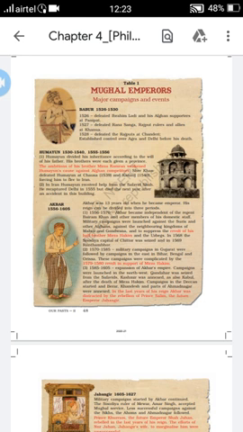In the first part of his life he struggled a lot, because they threw him out of their family, and he faced a struggle against Sher Shah Suri.